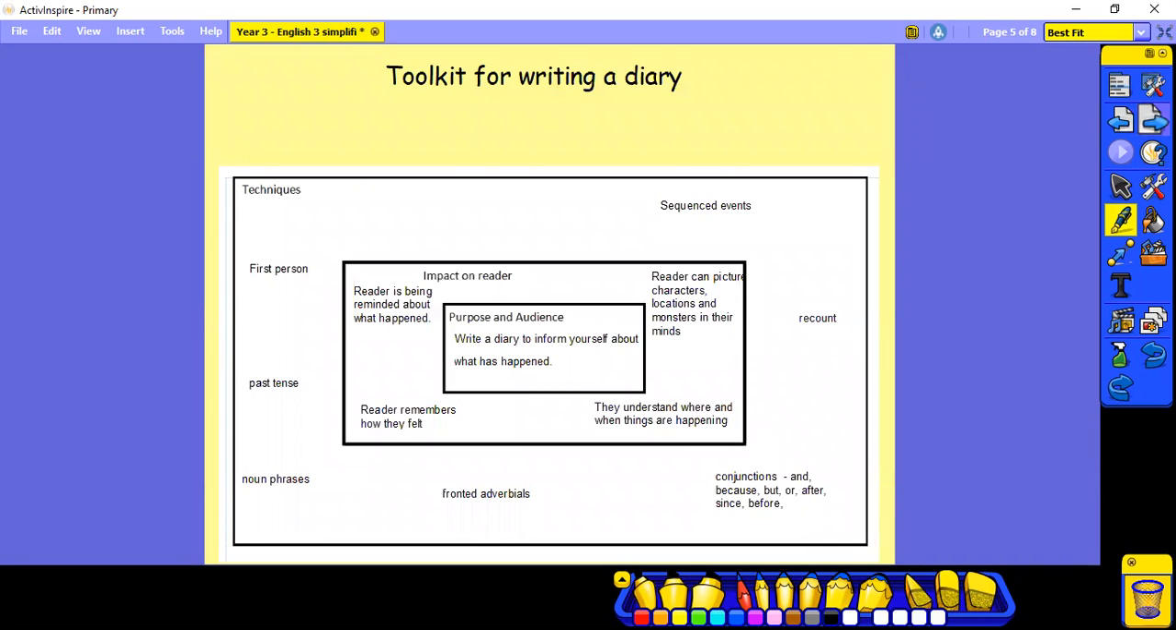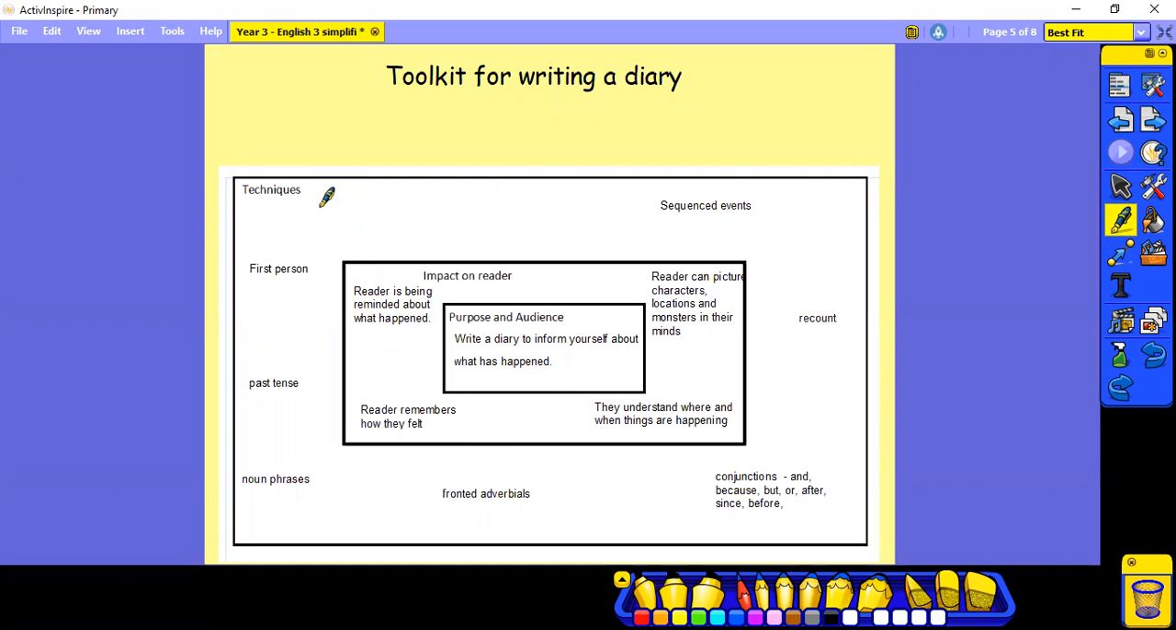Let's just remind ourselves of our toolkit for writing a diary. You're writing a diary to inform yourself about what has happened. So you are Heracles and you're remembering what's happened in your day. You want the reader to be able to picture the characters, locations and monsters in their mind. They need to be able to understand where and when things are happening. You want the reader to remember how they felt and to be reminded about what happened.